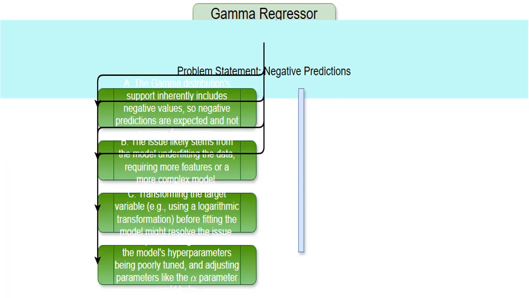We're using scikit-learn's GammaRegressor to predict the time until an event happens. But the model is giving us negative predictions, which is impossible since time can't be negative. We need to figure out why this is happening and how to fix it.